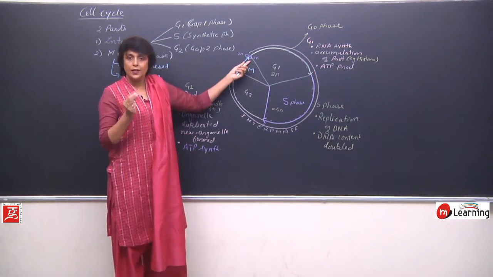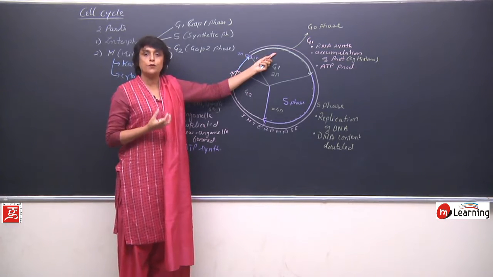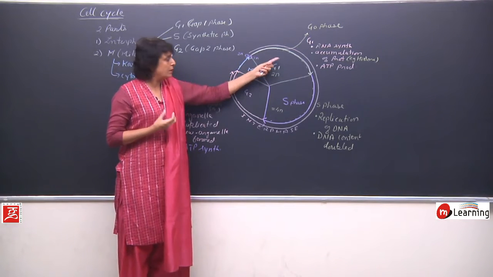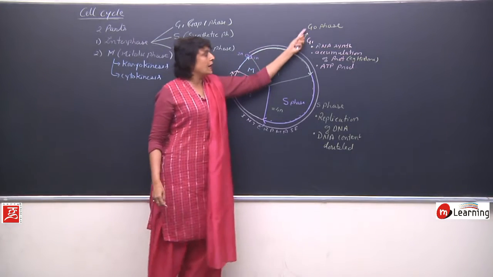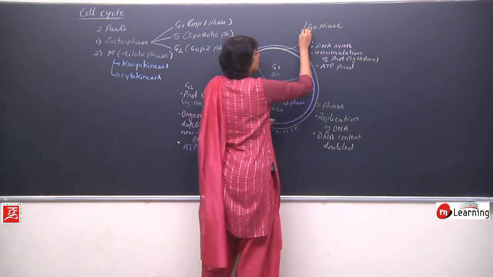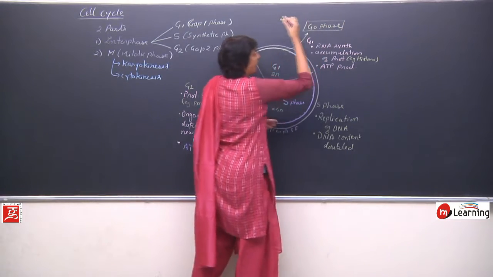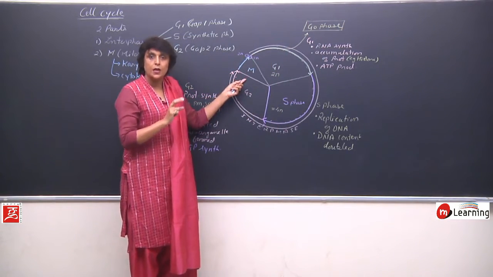Here these are daughter cells, smaller in size. They will grow, accumulate enough cytoplasm, RNAs, proteins, organelles, everything, and will come out of the cell cycle. This is known as G0 phase. In G0 phase, the cell undergoes maturation and differentiation.